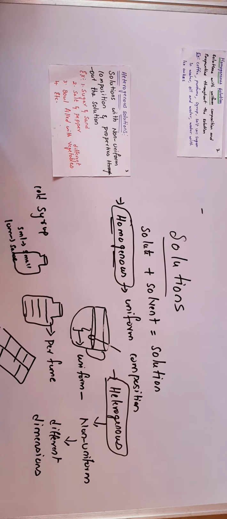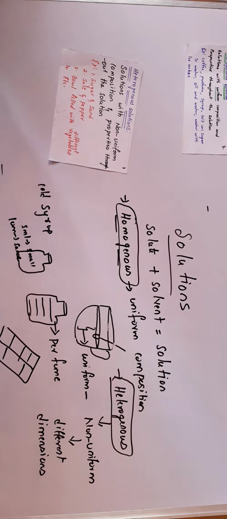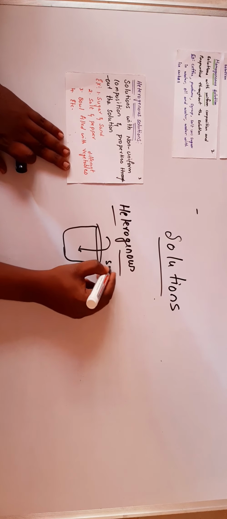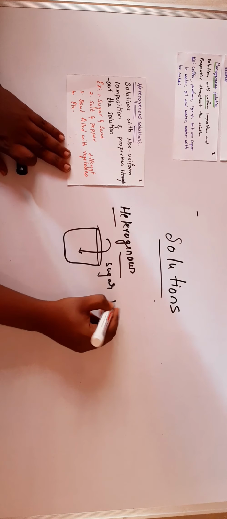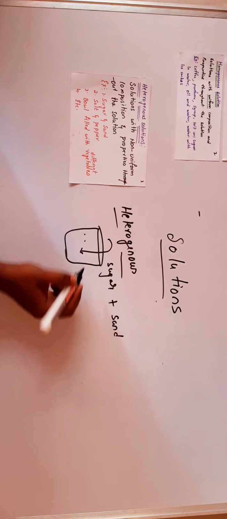Let us take an example for heterogeneous solutions. In a bowl, if we add sugar and then add sand, are the sugar and sand particles the same?